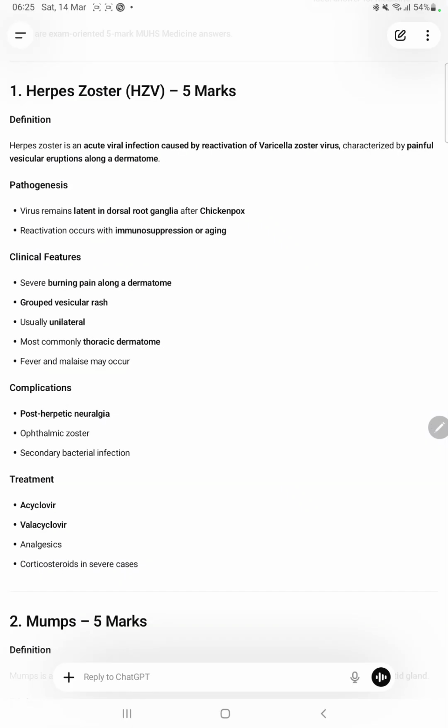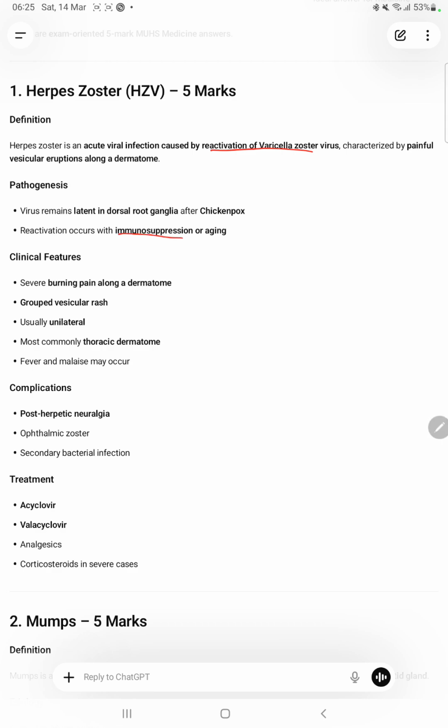And herpes zoster virus, that is shingles. It is an acute viral infection that is caused because of the reactivation of the varicella zoster virus, and it is a painful vesicular eruption that lies along a specific dermatome. Now, pathogenesis: the virus remains latent in the dorsal root ganglia after the chickenpox, and reactivation happens with aging or immunocompromise.